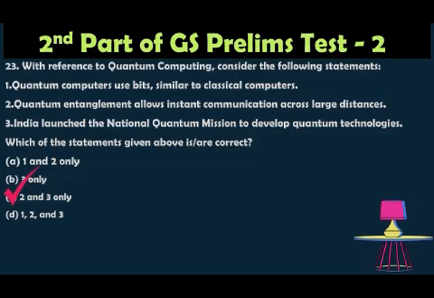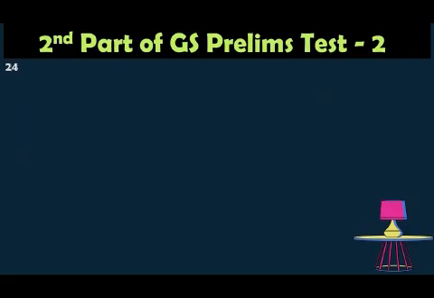The correct statement is 2 and 3 only, because quantum computers use qubits, not the bits. It's different from the bits, as qubits allow the superposition and also entanglement. So the statement 1 is incorrect. The other two statements are correct, because India launched the National Quantum Mission to develop the quantum technology, and quantum entanglement allows the instant communication across large distances.